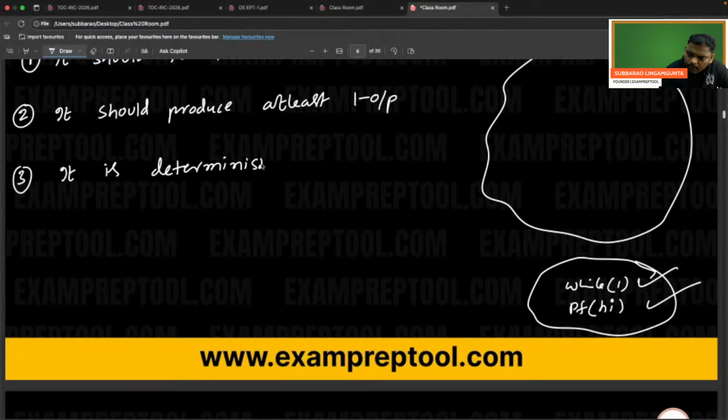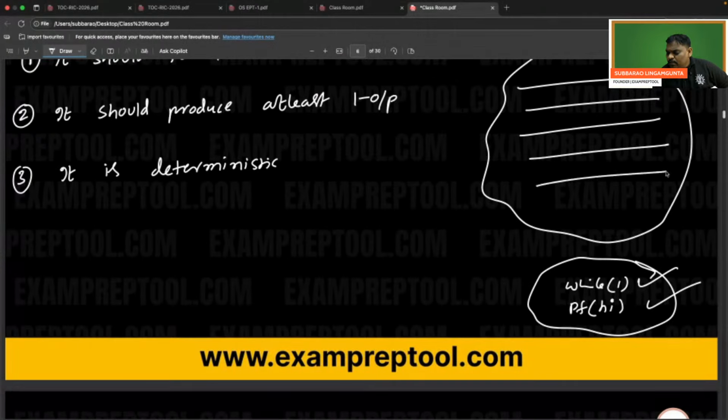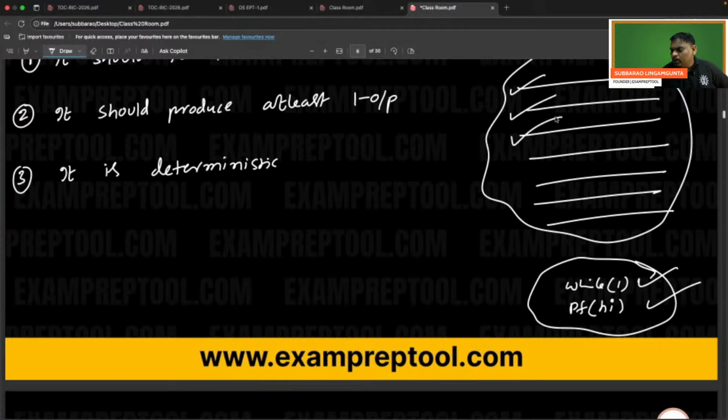Algorithm should be deterministic. How is the algorithm deterministic? Every statement is deterministic. In algorithm, whatever statements are there, every statement is deterministic. Finally, overall algorithm also becomes deterministic. What is the meaning of deterministic? Means no ambiguity. So in the first line, no ambiguity. In the second line, no ambiguity. Third line, no ambiguity. No ambiguity means no dilemma. Two different behaviors, that is called ambiguity.